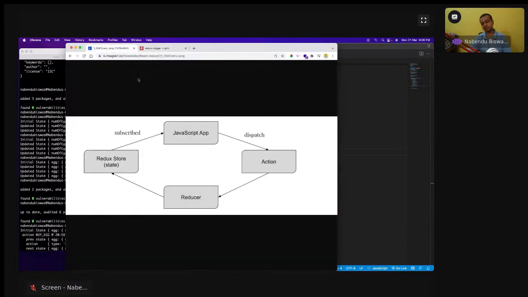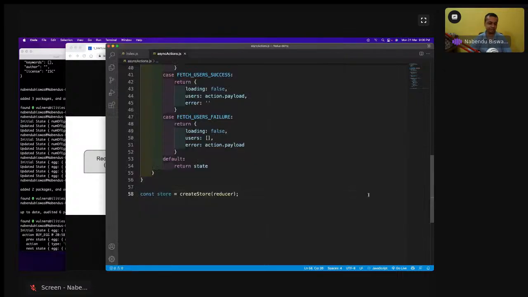Why can it not be done? Because when the action created for the reducer goes through an API call, it takes around 1 or 2 seconds, but it passes very fast. So middleware always sits in the middle. Whenever an action created for an API call is done, it stops it, and then it goes to the reducer. So Redux thunk is always required to do that API call.